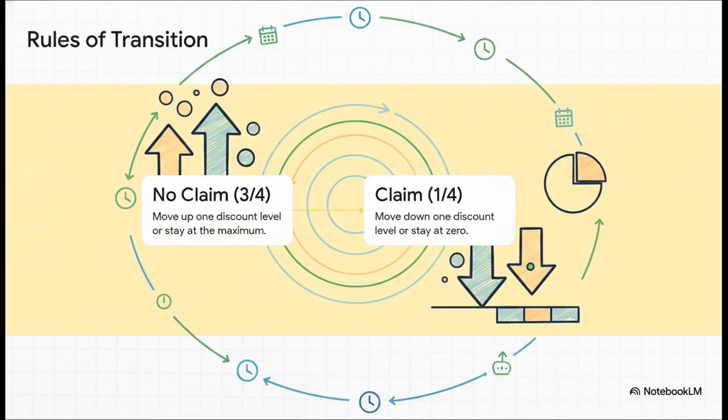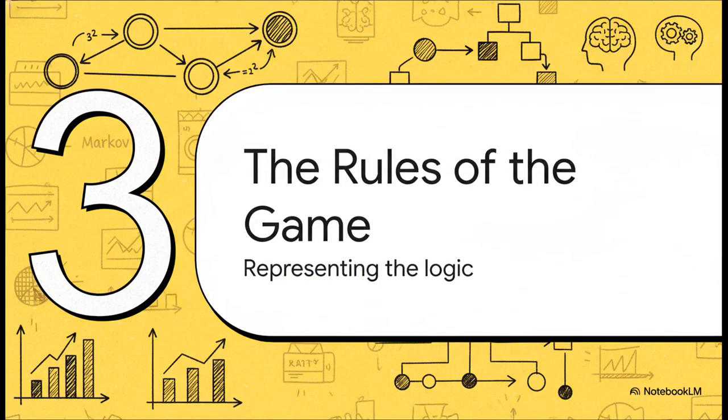Now, the rules for moving between these states are super simple. If you don't make a claim, you move up a level, or you just stay at the top. If you do make a claim, which has a 1 in 4 chance, you move down a level or stay at the bottom. See? Your discount next year only depends on your discount this year, not your driving record from 5 years ago. It's totally memoryless. So we've got our states and we've got our rules. But how do we turn this simple logic into a powerful predictive tool?